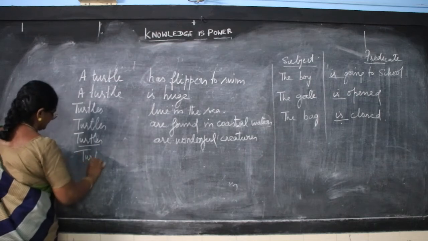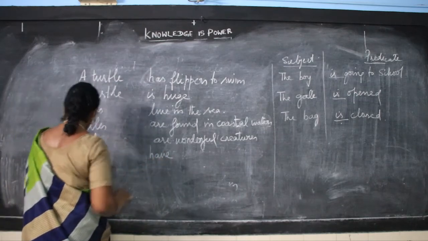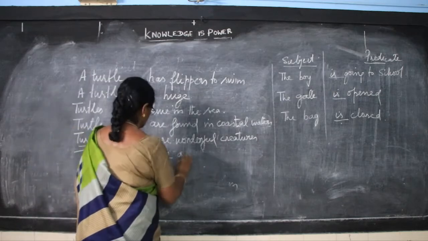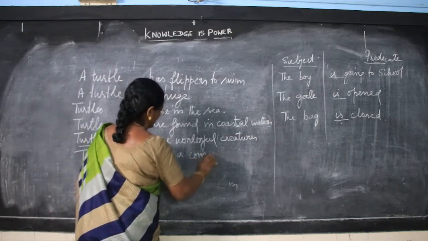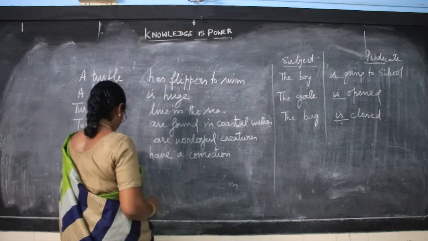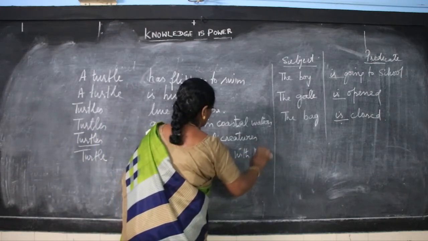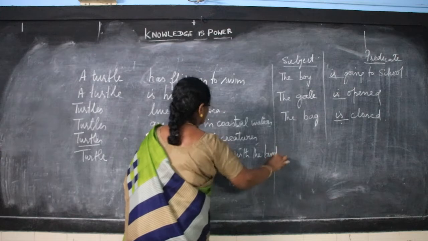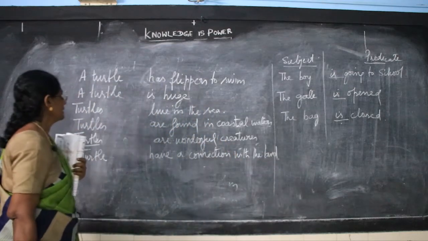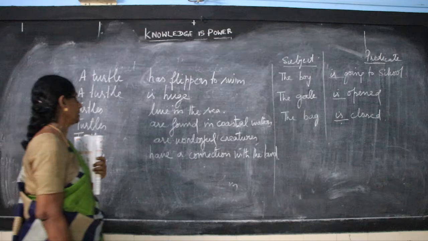Turtles have a connection with the land. So, we understood these are the meaningful sentences given in the tabular column, where you have to use it very properly.